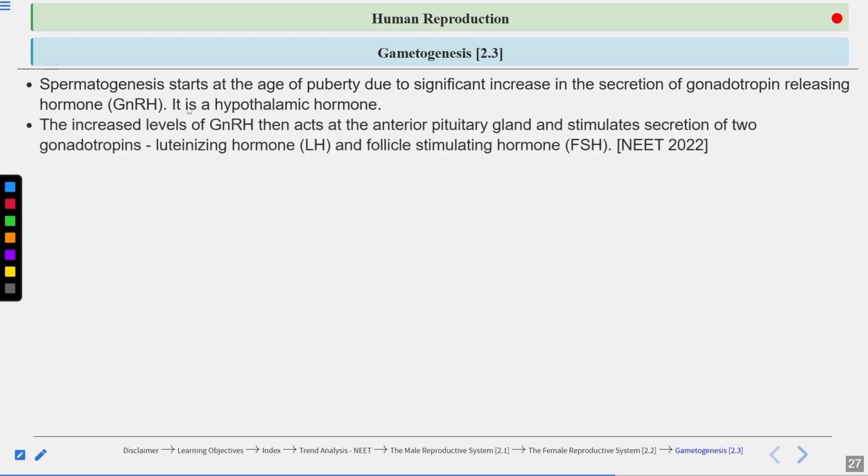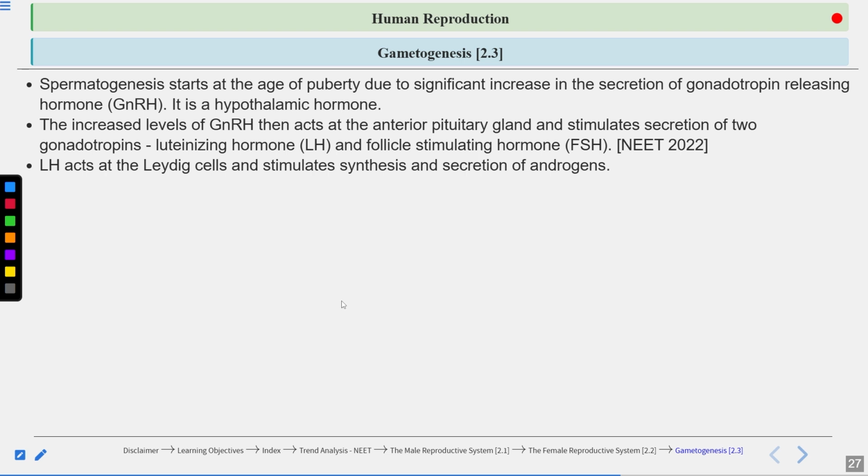As its level increases, it stimulates the anterior pituitary to secrete 2 gonadotrophins, luteinizing hormone and follicle stimulating hormone. Luteinizing hormone acts on the Leydig cells and stimulates the synthesis and secretion of androgen.